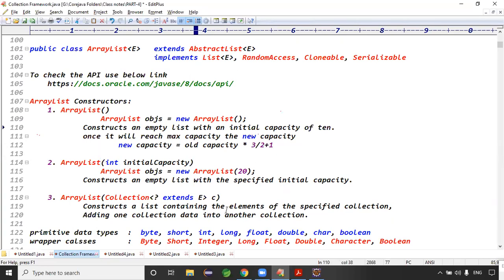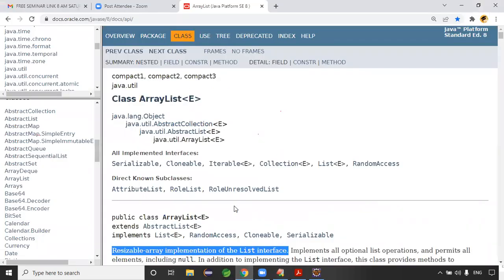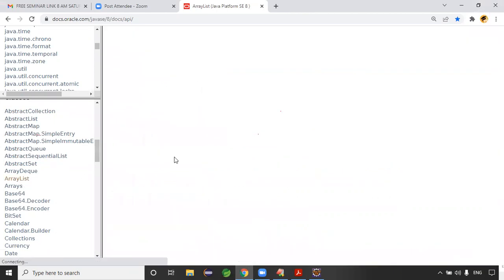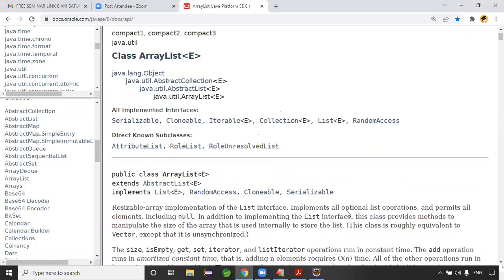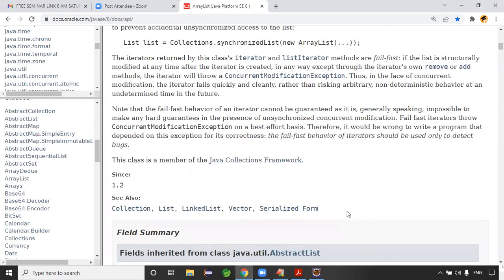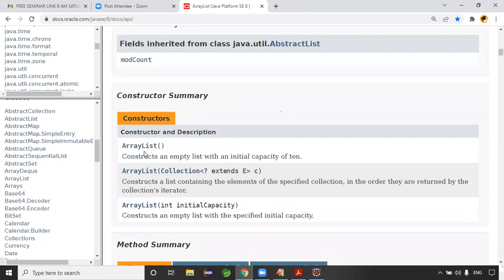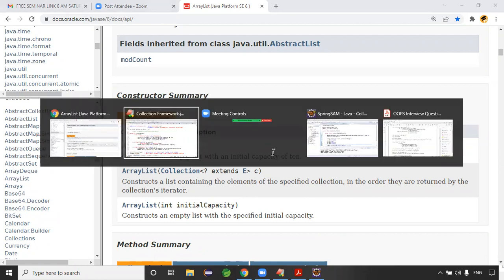Guys, ArrayList contains some constructors. Let me check the API documentation to check the ArrayList constructors. If you click on the ArrayList class here, below we can find these 3 constructors. Construct an empty list with initial capacity, how much? The default capacity of ArrayList is 10, right? Exactly.